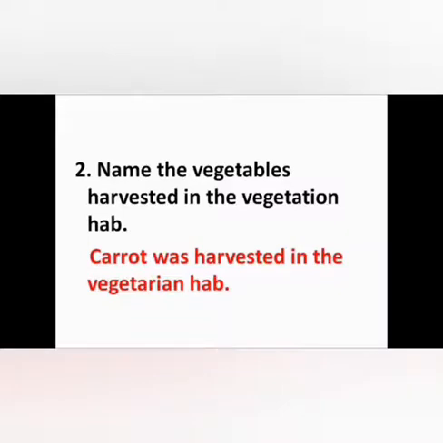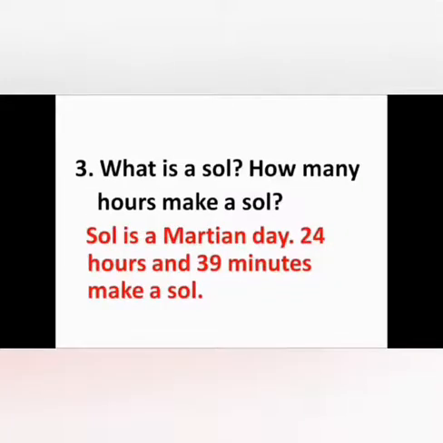In that argument, they mentioned this vegetable name carrot because they harvested carrot vegetable in their vegetation hab. So carrot was harvested in the vegetation hab.